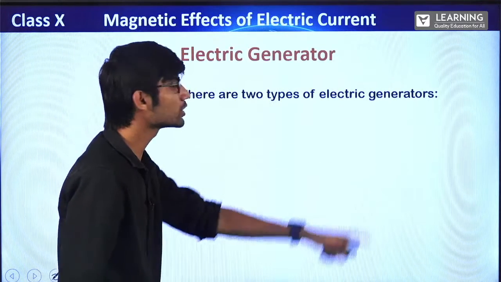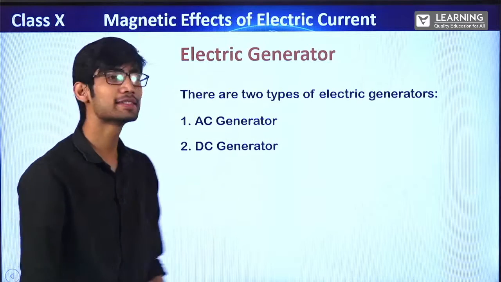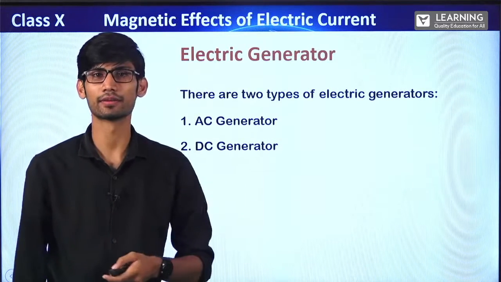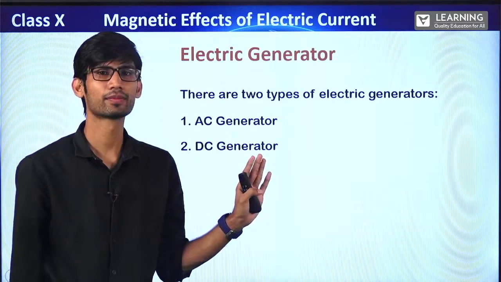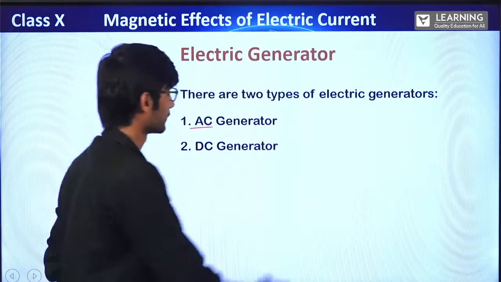So first of all, there are two types of electric generators. Again, this is important: AC generator and DC generator. Both generate current. The difference is AC means alternating current.